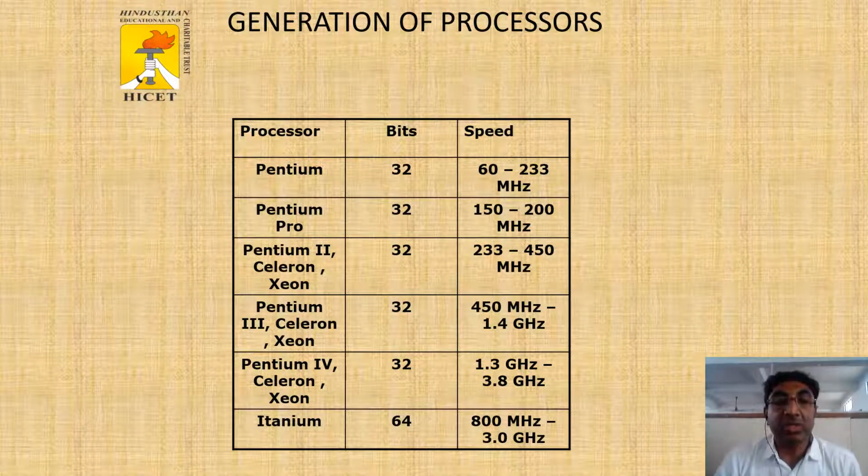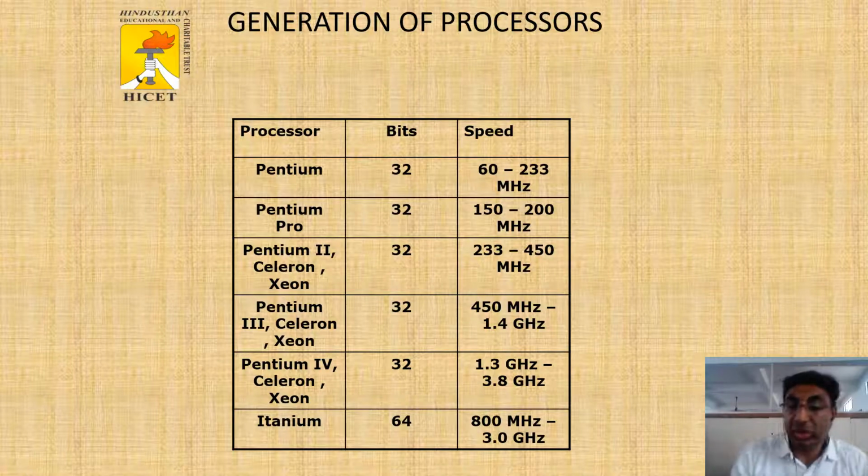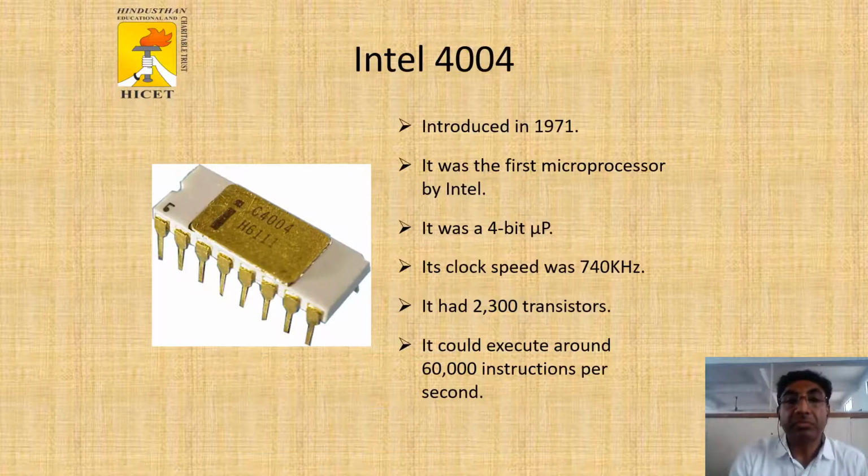Then Pentium 3 Celeron Xeon processor is a 32-bit processor, 450 megahertz to 1.4 gigahertz. Pentium 4 Celeron Xeon processor is a 32-bit processor, 1.3 gigahertz to 3.8 gigahertz. Then Intel 64-bit processor, its speed is 800 megahertz to 3 gigahertz.